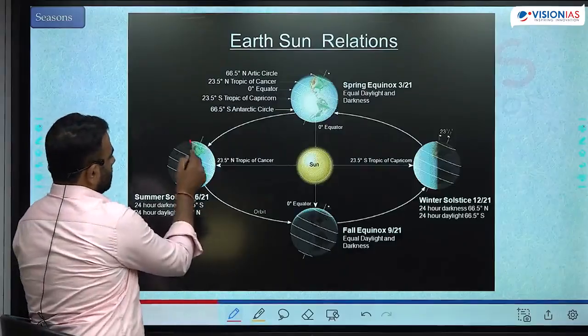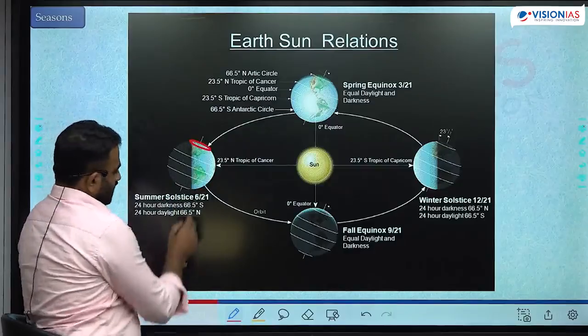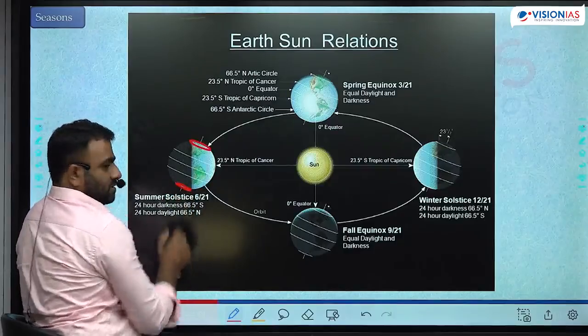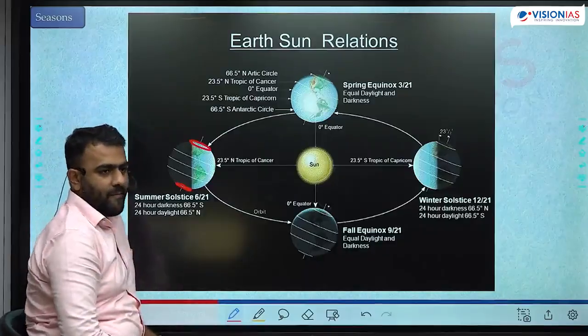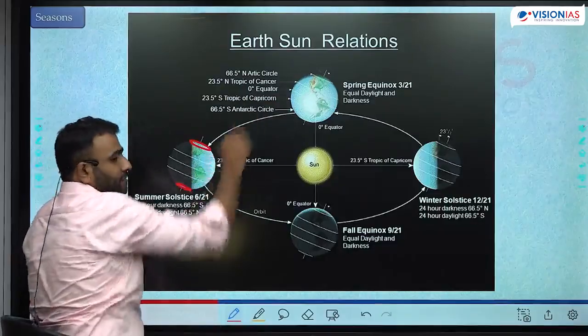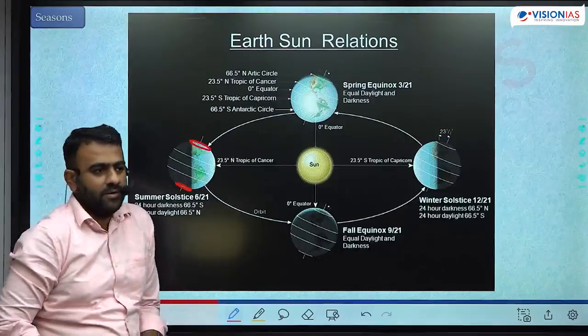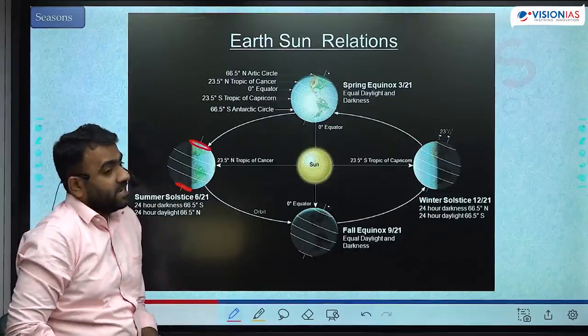Okay, here you see the entire region up to the Arctic Circle is polar day. The entire region up to Antarctic Circle is polar night. You have to visualize here. When you are here, do you have polar day, polar night? Equinox में polar day, polar night है? नहीं. Okay, but if you are standing exactly at 90 degree,